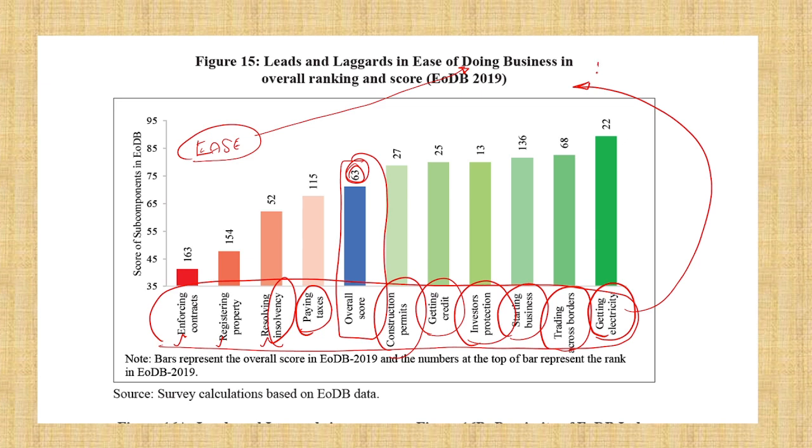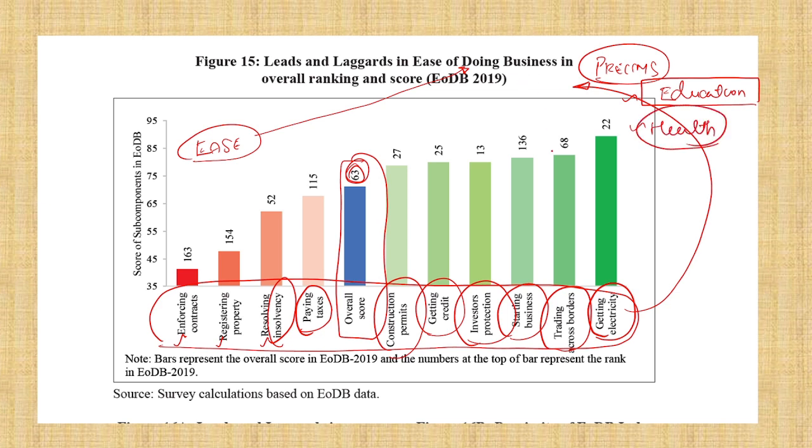And what prelims they will ask, they will give some other thing, maybe education. So how they are calculating ease of doing business, will they include education, health? Okay. This ease of doing business index does not include health or education. It includes these 8 things.